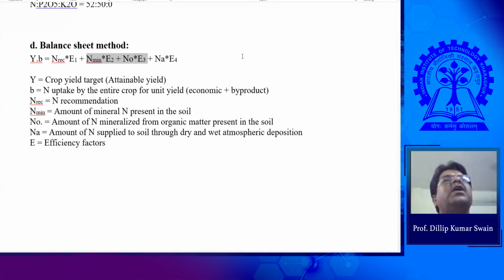From that analysis, you can know how much mineral nitrogen is present in the soil, and how much organic carbon is in that soil, and through mineralization of organic carbon, how much nutrient can become available. Very little, maybe 5%. The rate of mineralization is 5% of the total nitrogen present. As an assumption from research, if there is organic nitrogen present in the soil, maybe 5% of it may be available for the existing crop. So you can do that through wet lab analysis by taking samples to the laboratory.